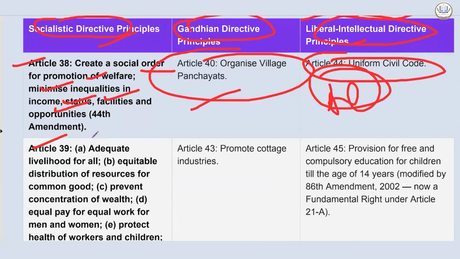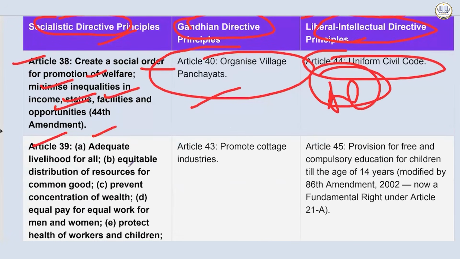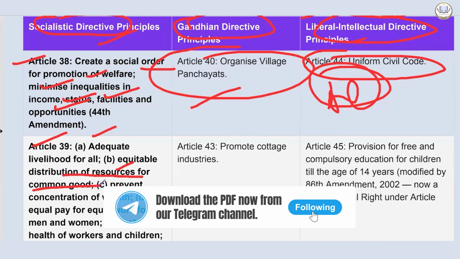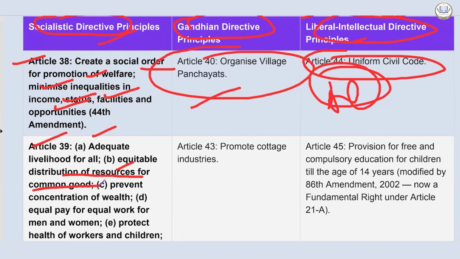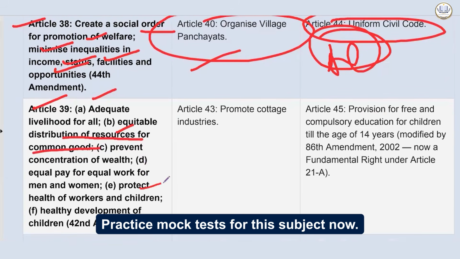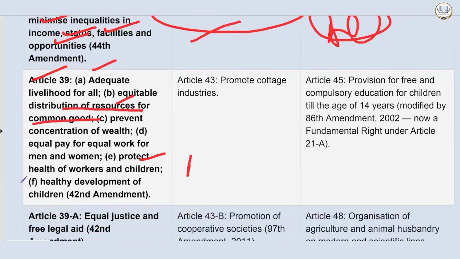Then we have Article 39A, that is adequate livelihood for all. Now B, equitable distribution of resources for common good. That cannot be nullified. That's very, very important. Equitable, because we have a country with humongous, historical inequality. Then C, prevent concentration of wealth in few hands, 1% having 73% of the property. D is equal pay for equal work for men and women, to tackle gender inequality. Then we have protect health of workers and children. And the F clause is healthy development of children, 42nd Amendment.